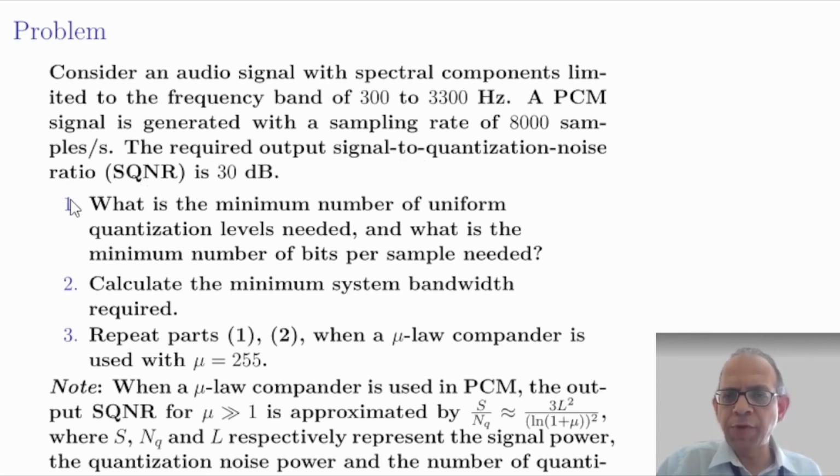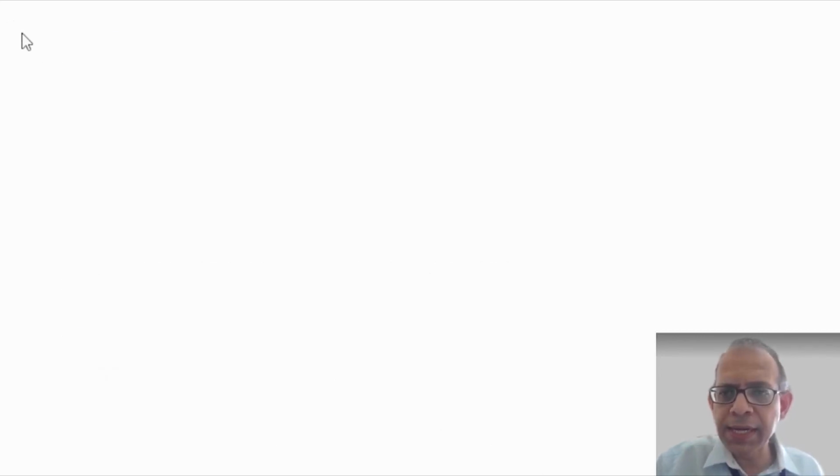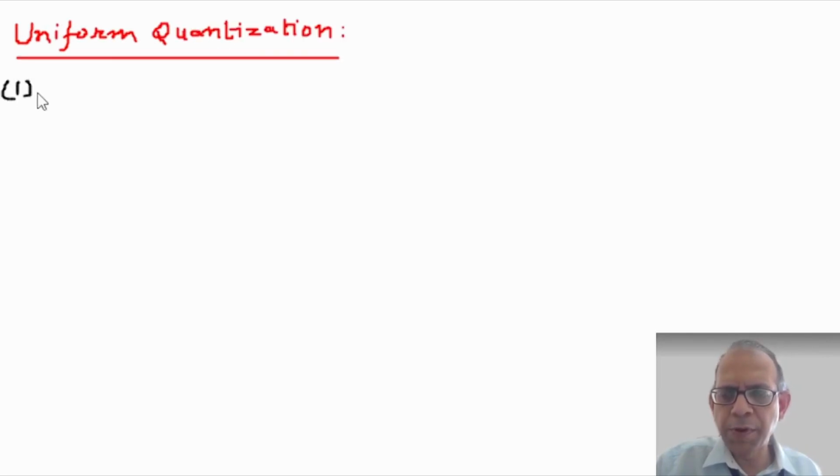So first part of the problem is, what is the minimum number of uniform quantization levels needed and what is the minimum number of bits per sample needed? Let us try to solve it. So we are considering uniform quantization first. Uniform quantization, first part of the problem.